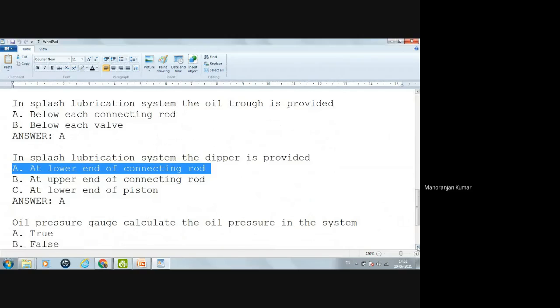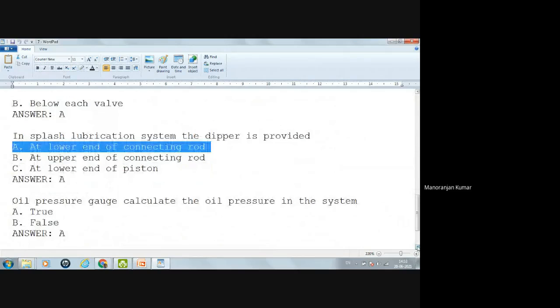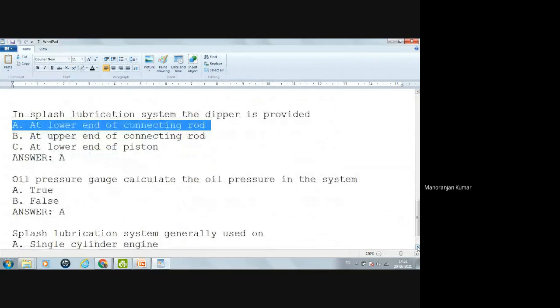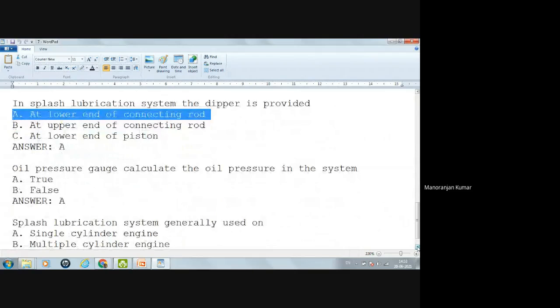A splash lubrication system is generally used on a single cylinder engine, or a multiple cylinder engine? Generally, the splash lubrication system is used for light work, for lubricating those components which are doing light work. So that's why we don't use this splash lubrication system for multiple cylinders.